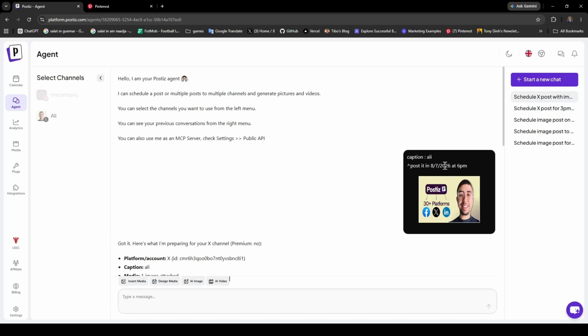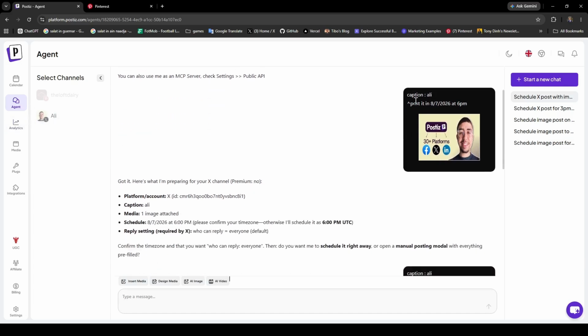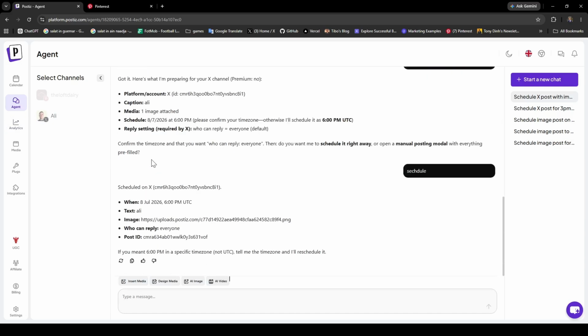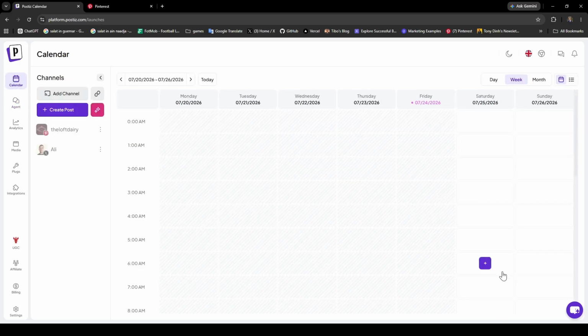So this is the caption. I told it to post it on X. I highlighted the X account, and I gave it the picture, I gave it the caption, and it's scheduled after 2 messages. It's really easy, it's really simple, and you can go to the calendar to see it and everything.